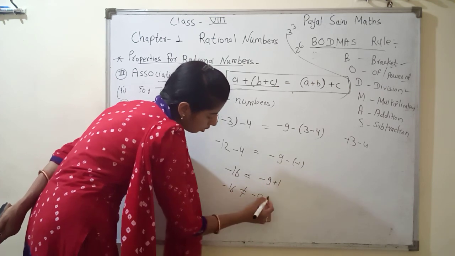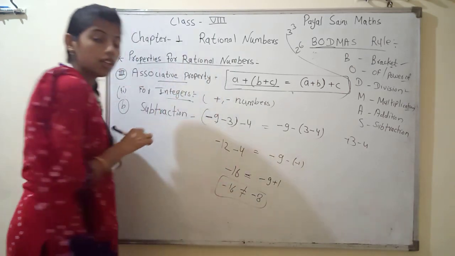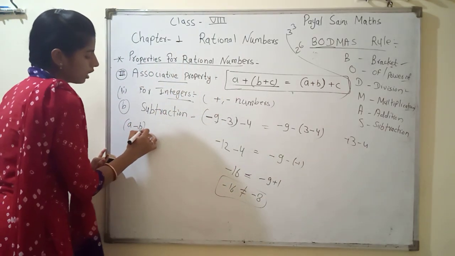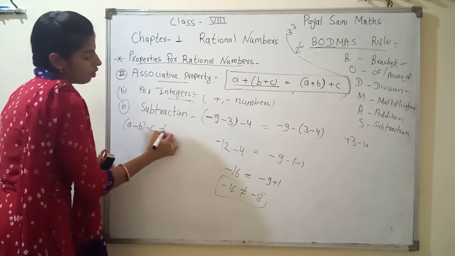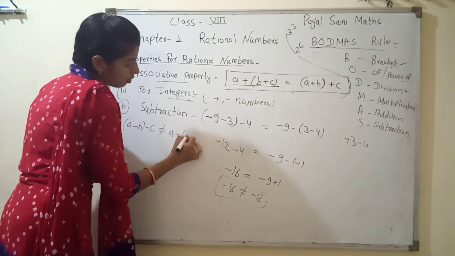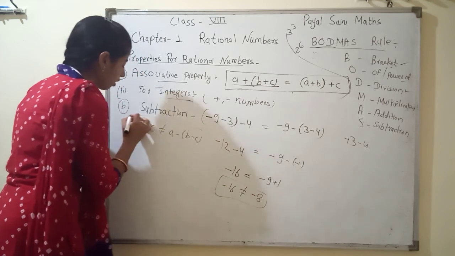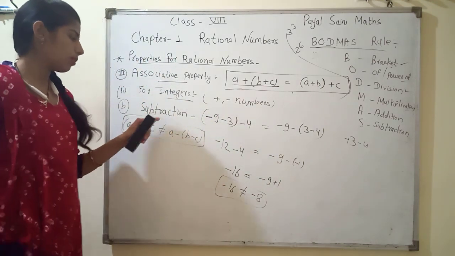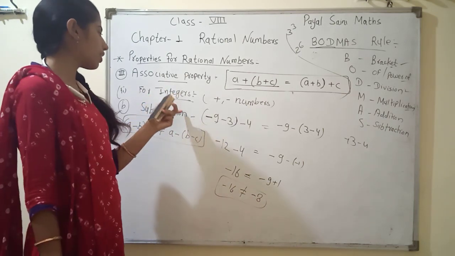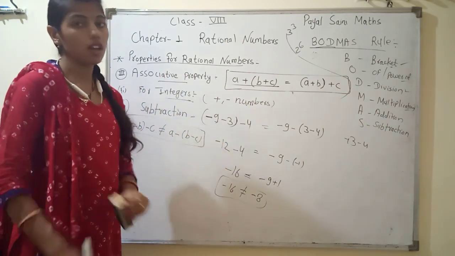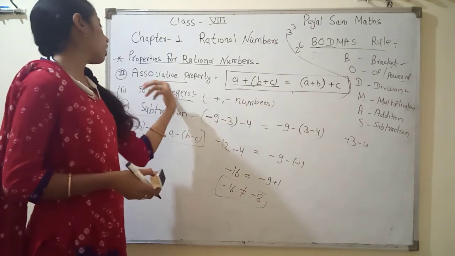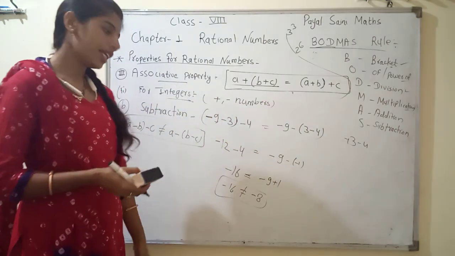It is not equal. Then we can write here (a minus b) minus c is not equal to a minus (b minus c). What is our conclusion? For subtraction in integers, associative property is not verified; subtraction is not under associative property for integers.